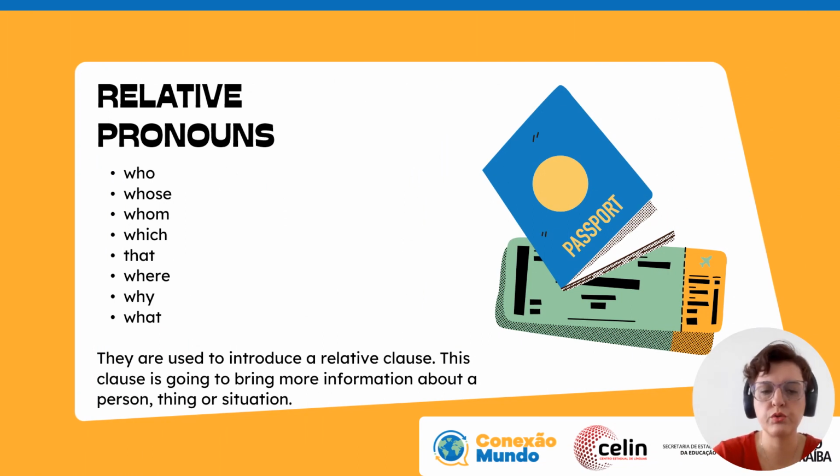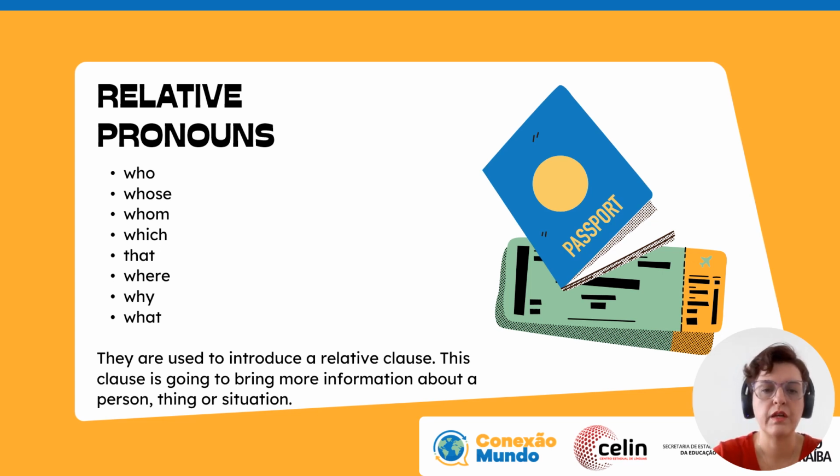Which, who, whose, whom, that, where, why, and what are relative pronouns. They are used to introduce what we call a relative clause. This clause, the sentence that comes after the relative pronoun, is going to bring more information about a person, a thing, or a situation. So when you use a sentence that has a relative pronoun, you're going to give more information about what you're talking about.